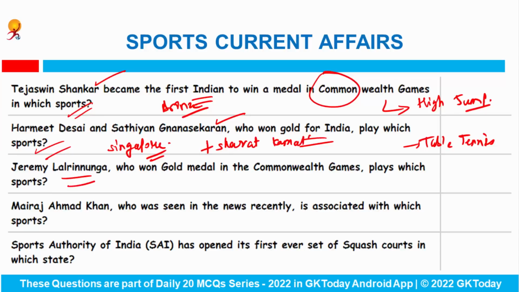Jeremy Lalrinnunga, who won the gold medal in the Commonwealth Games, plays which sport? So he is related to weight lifting. And recently he won the gold in the men's 67 kg category. And which state did he belong to? He is from the state of Mizoram.